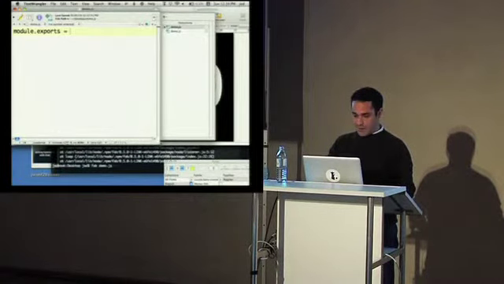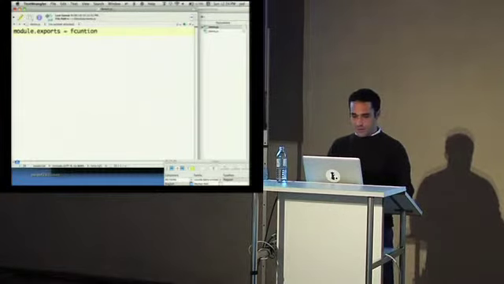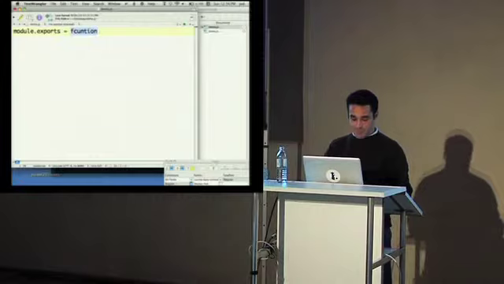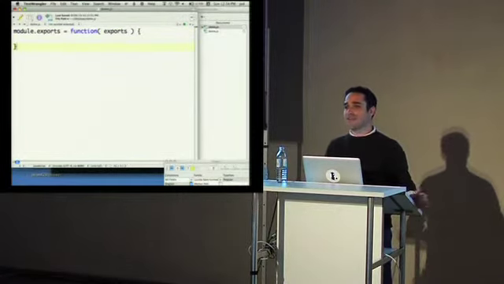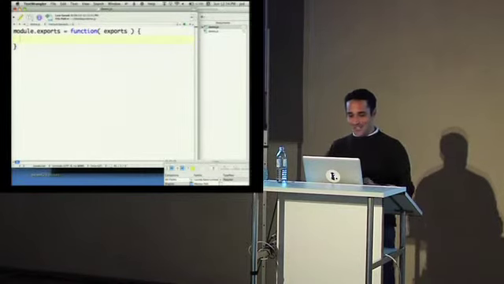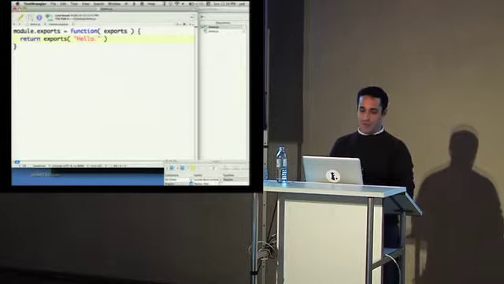Okay, cool. So you've seen this pattern before. I'm not a huge fan of this, to be honest. Function. So exports, because we're going to basically co-opt. Exports should be asynchronous. It should be a function. It shouldn't be assigning something. Honestly, not a fan, but whatever. I will yield to that system and implement it myself. So basically, we're going to return exports, and we're going to call it with our app. What are we going to do? Well, it's just going to say hello. Okay, cool. That's our app.